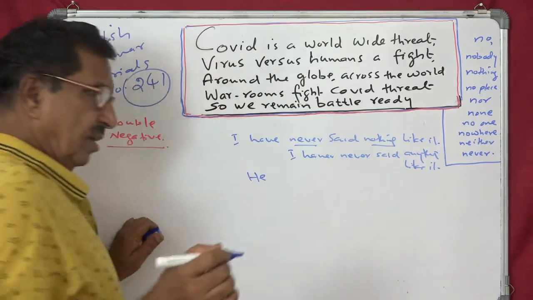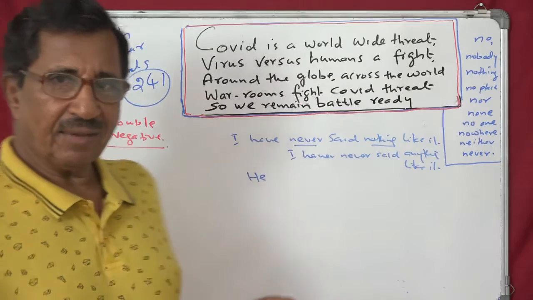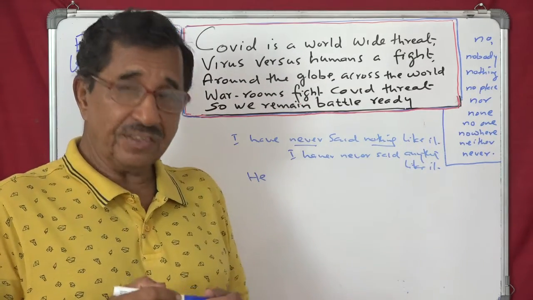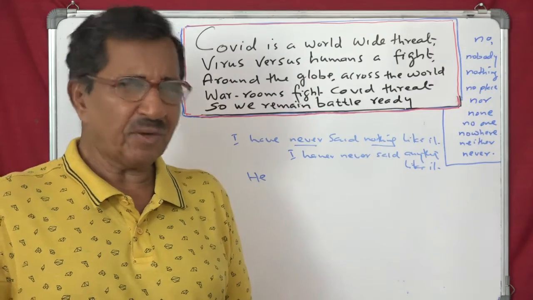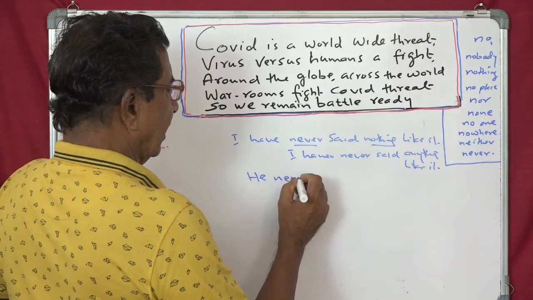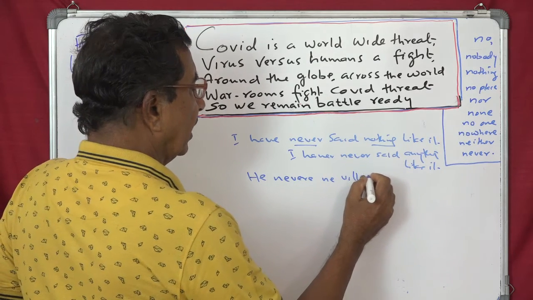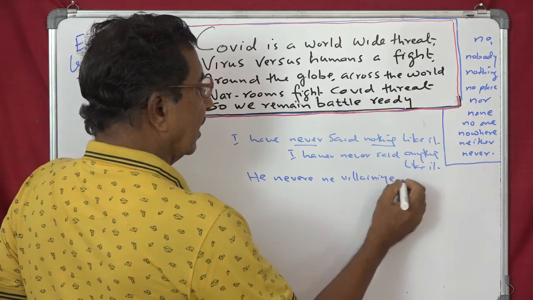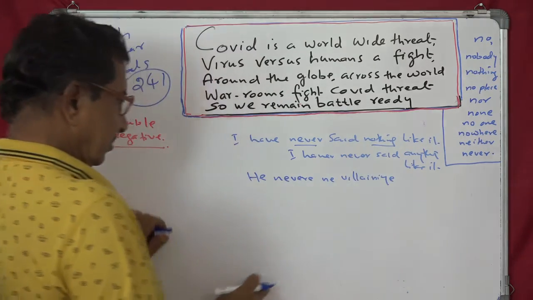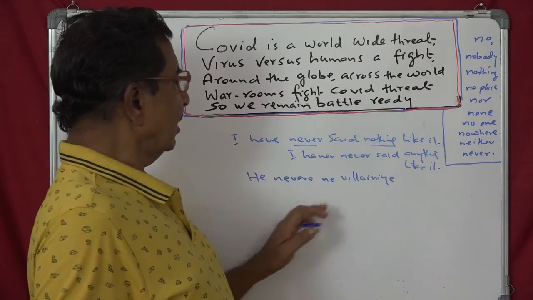About the portrait gallery, you will come across a character, the knight. About the knight, he says he's a perfect, very perfect gentleman. Very perfect gentleman. So, says he never ne villainy.